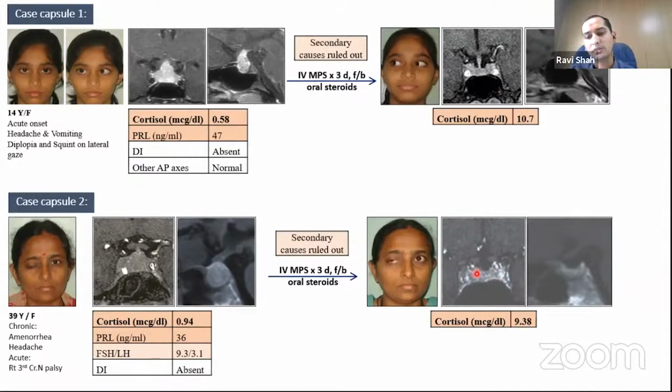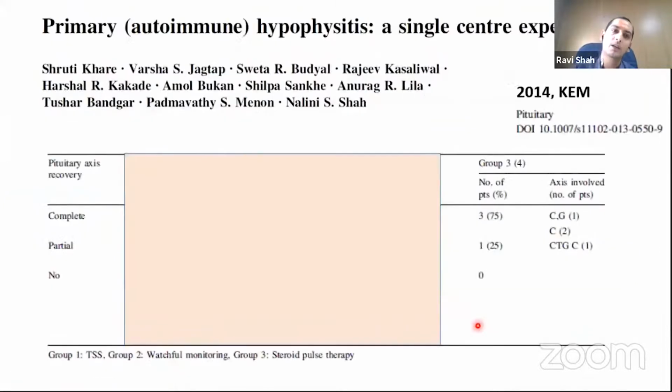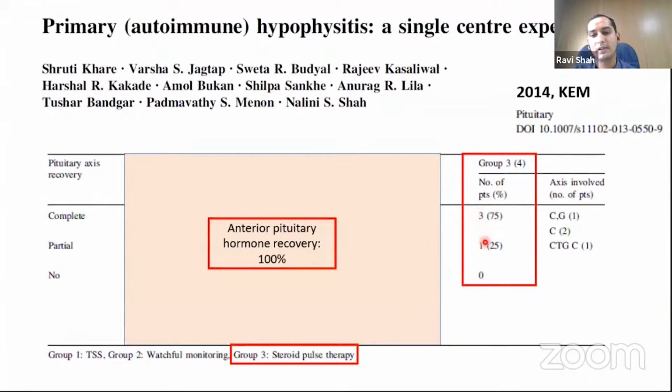There was also resolution of the pituitary mass with recovery of the cortisol axis, but the gonadotropin axis did not recover. In a smaller series published in the same article, out of four cases, three had complete and one had partial recovery of anterior pituitary function with steroid pulse therapy.